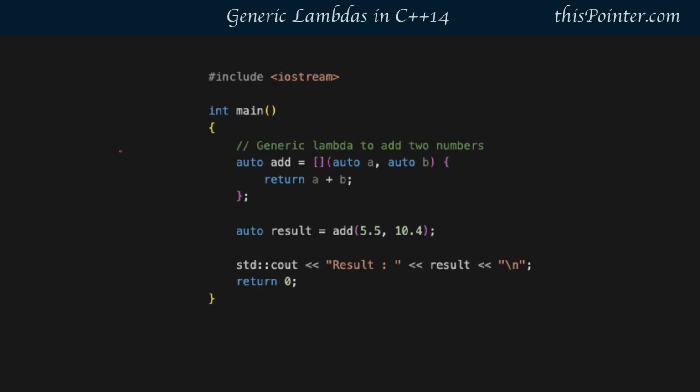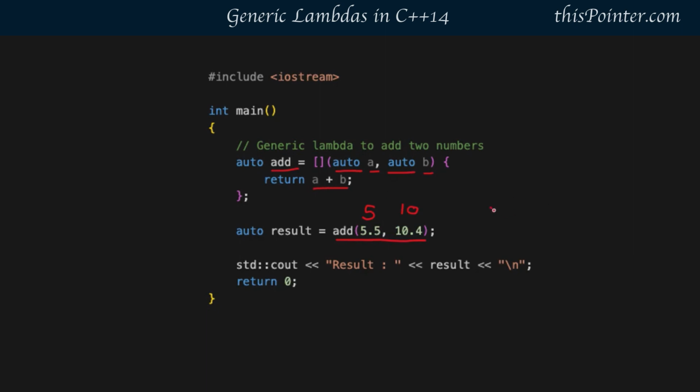Let's see. So this is the syntax of a generic lambda. In this we can provide auto as the type of the parameters. The actual type of these parameters will be deduced based on the values passed as arguments when this lambda function is called. So we have stored this lambda function in a variable, and while invoking it we have passed two double values, 5.5 and 10.4. It will add those values and return a double value. Suppose we pass two integer values like 5 and 10, then the type of a and b will be deduced as integer and it will add those integers and return an integer value.